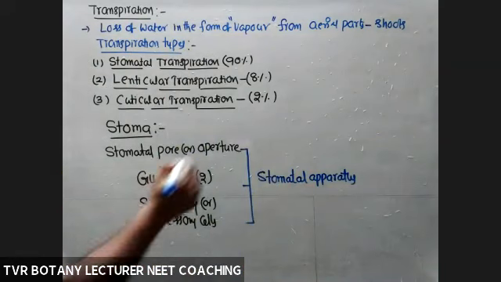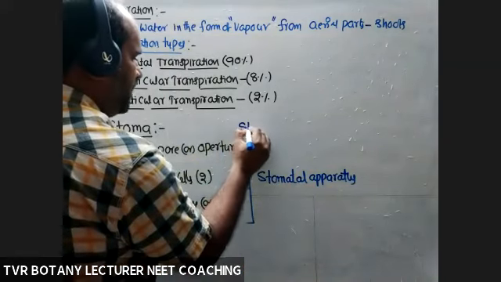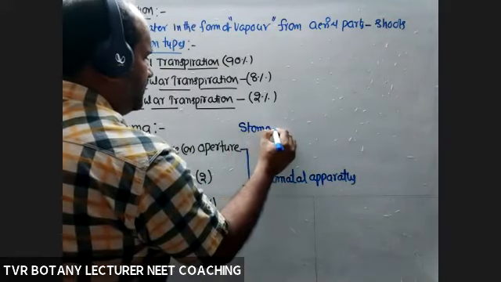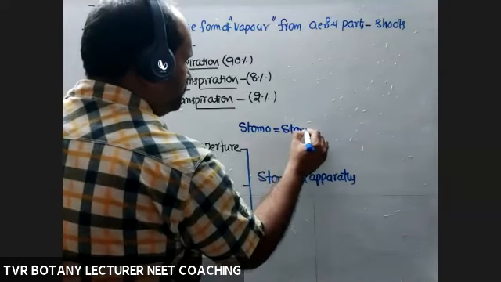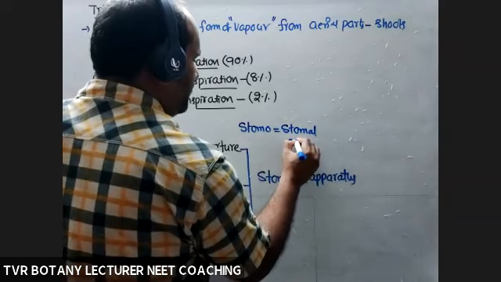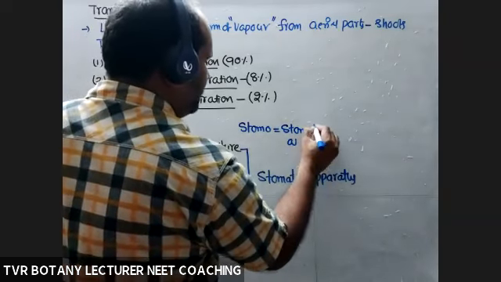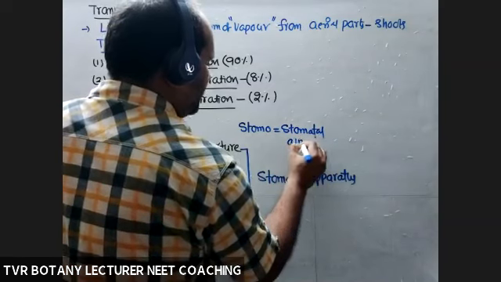So one stoma is equal to one stomatal apparatus.